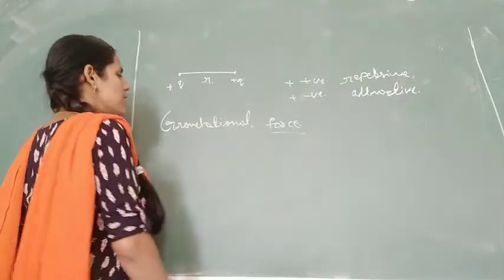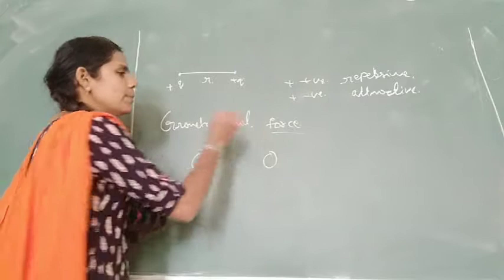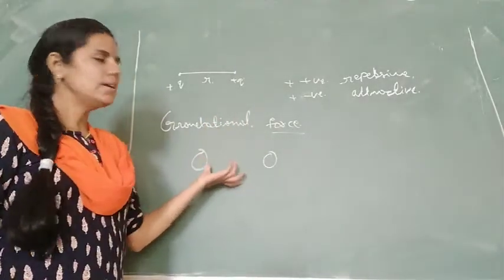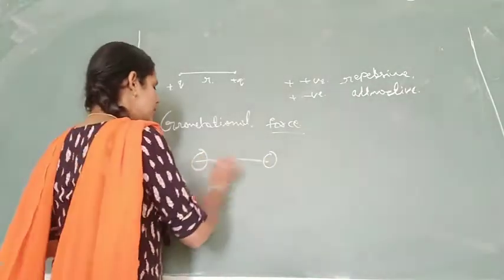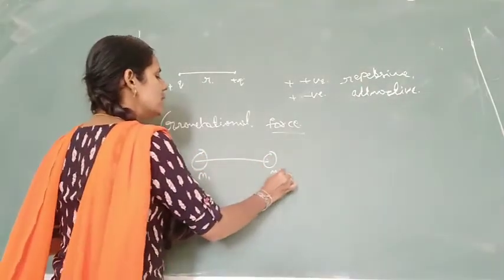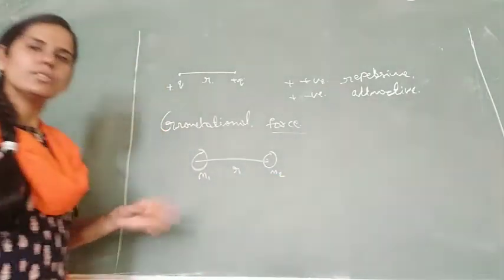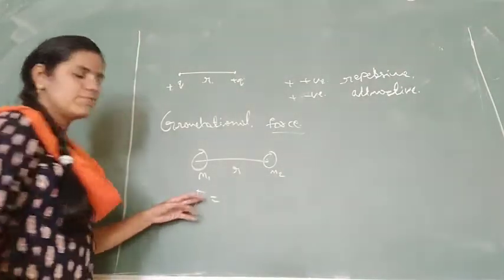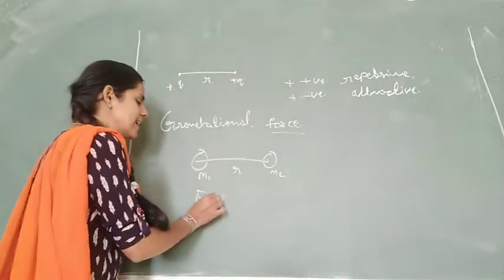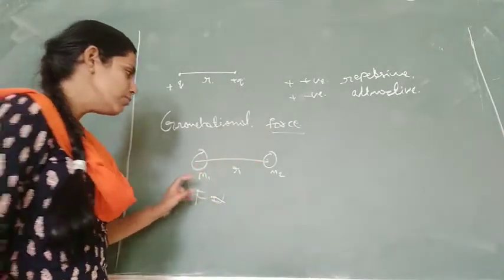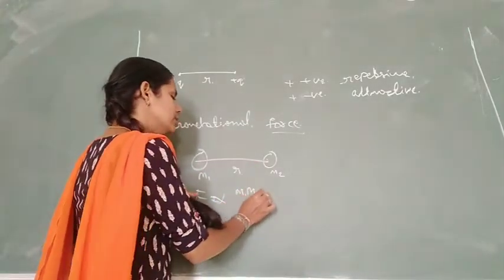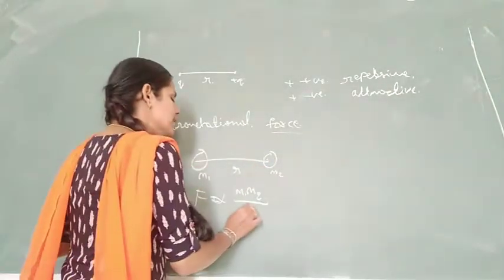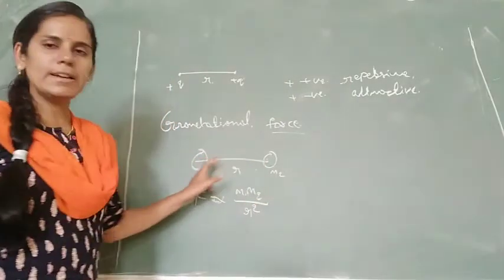So gravitational force, you know, is between two planets or two bodies. The masses of the two bodies are m1 and m2, and the distance is r. Then what is the gravitational force? The force F is directly proportional to the product of the two masses of the individual bodies, divided by the square of the distance between the two bodies.